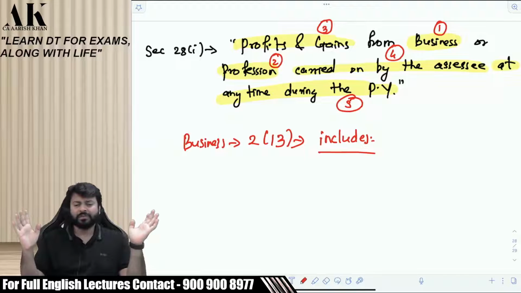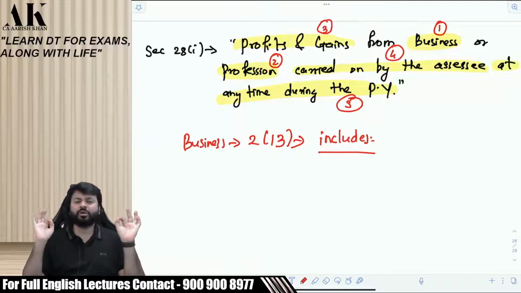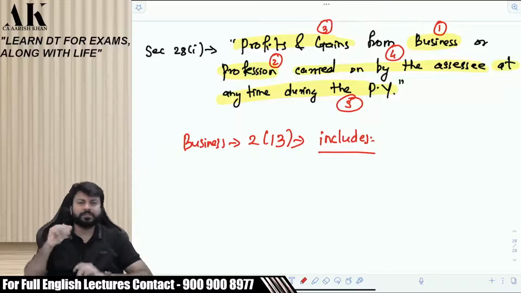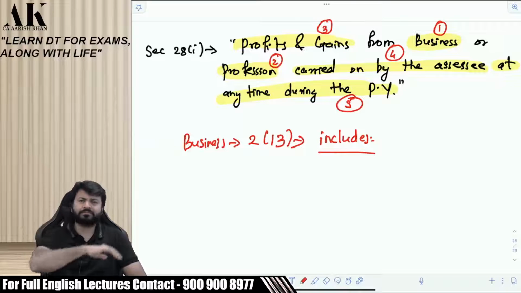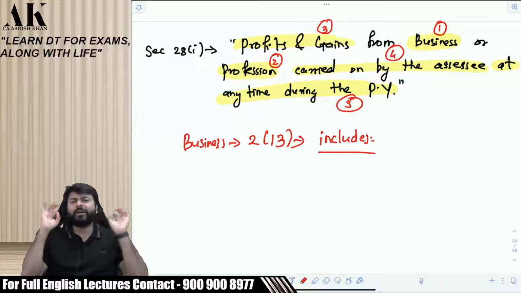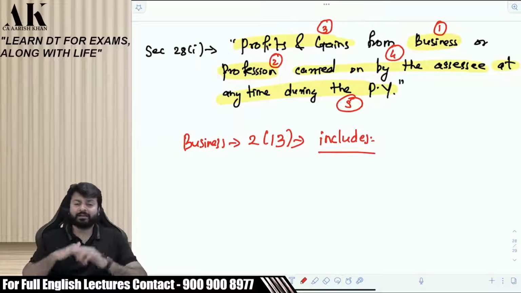Let me tell you. As per the income tax law, as per section 2, clause 13, business includes trade. Trade is business. Commerce is business. Manufacture is business. And all of them should be in the form of an adventure. It means whatever you do, there has to be an adventure in that.